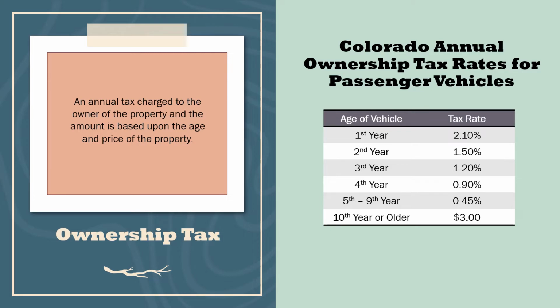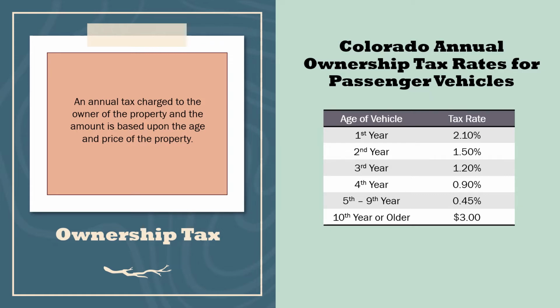Now, some states have something called an ownership tax. The way that states get money in is they tax people that live there, and they can either tax your income or they can tax things you own. In this case, we're going to look at the state of Colorado. Their personal income tax is probably going to be a little bit lower because they charge people taxes based off of the property that they own.